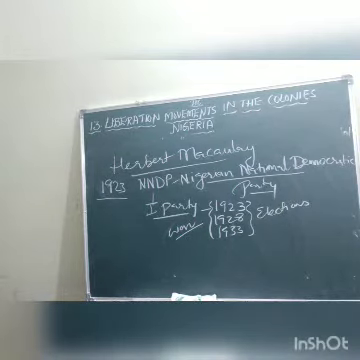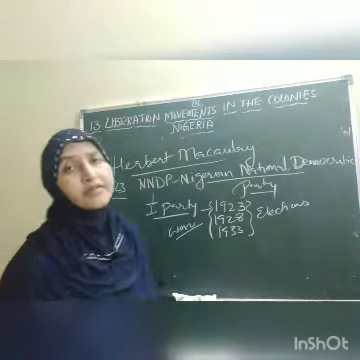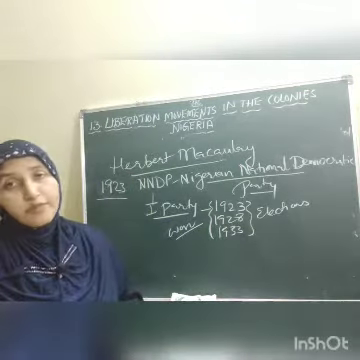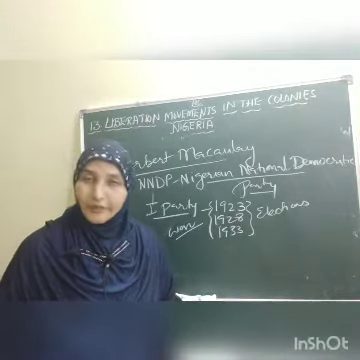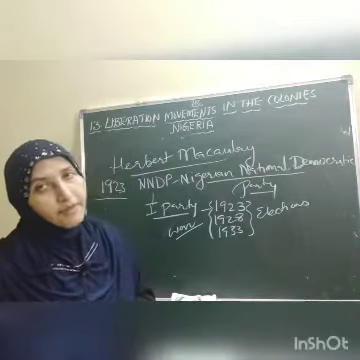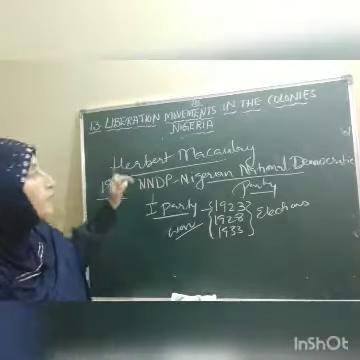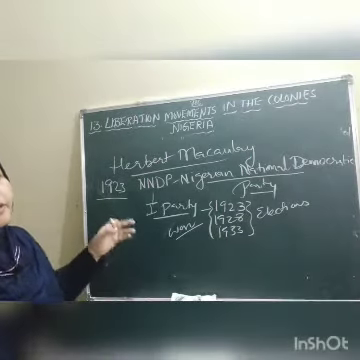Then 1930, Macaulay, he supported even this NNDP to attack on the British officers. That means though he belonged to the British personnel, he supported the NNDP to attack on the British officers. This is about Macaulay. You have to remember this one because it is in history. Year and the person you have to remember.